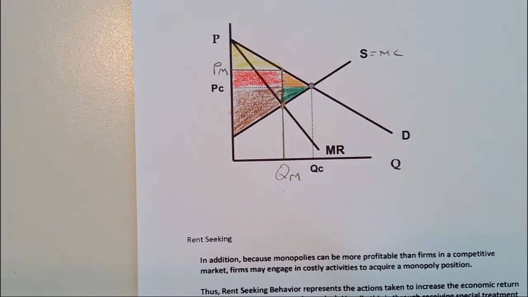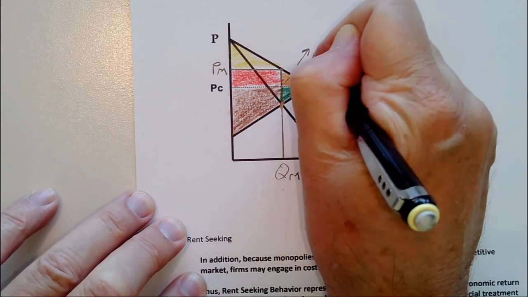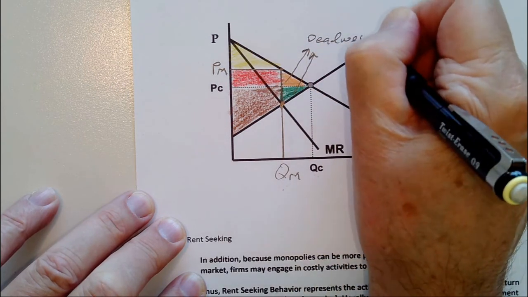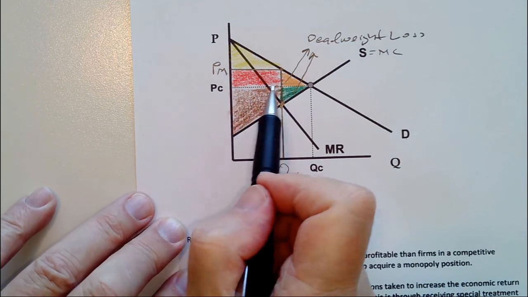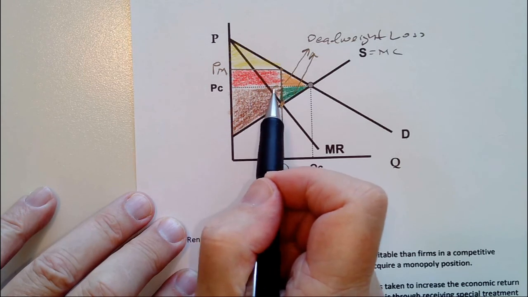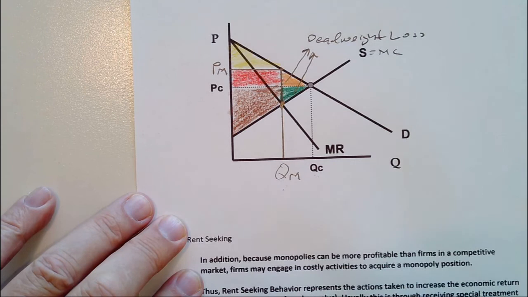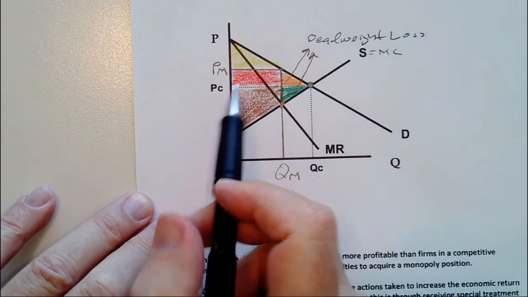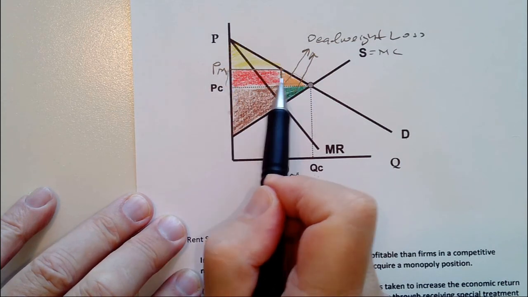From society's perspective, this is not efficient because these two areas here represent the deadweight loss. This is not a deadweight loss because it does go to someone, but it hurts consumers, and that would be a transfer from the consumers to the monopolists. So from an efficiency standpoint, this is the true damage done to society, and the damage done to consumers would be these two areas here. This part is lost completely. This part has been transferred to the monopoly.